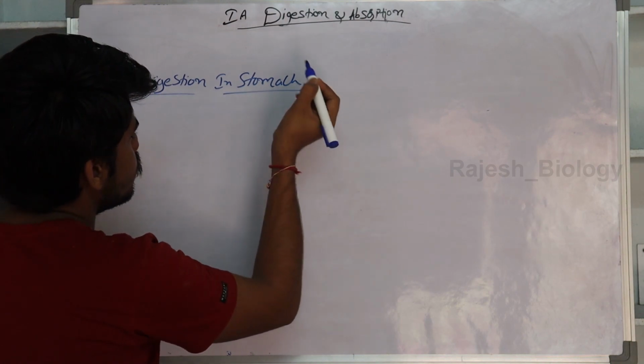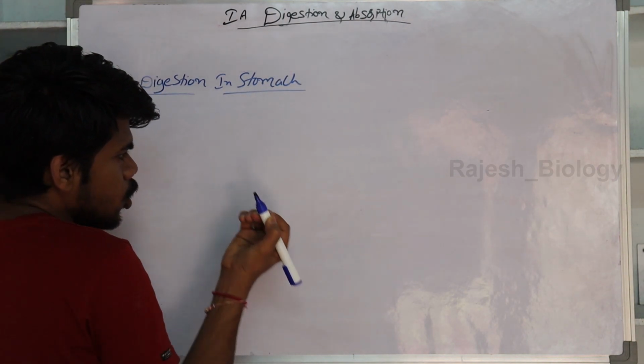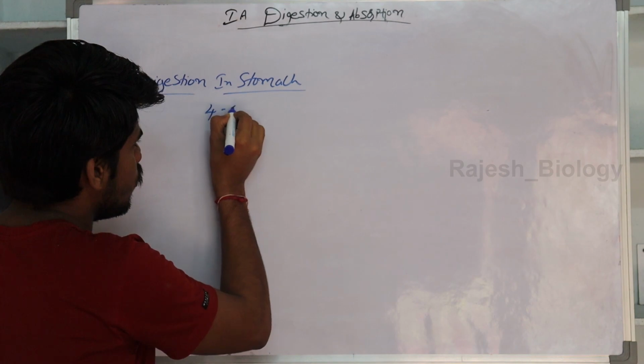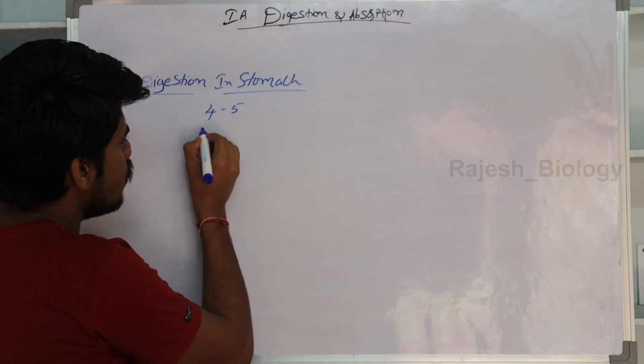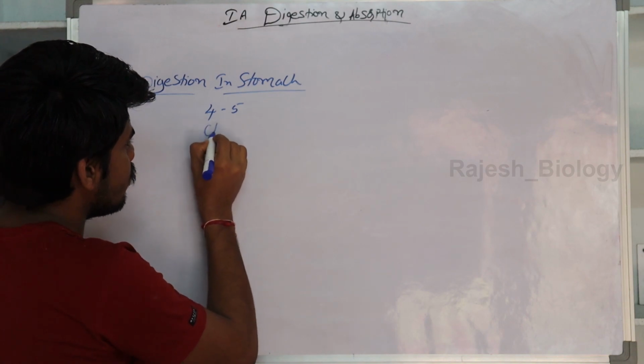Digestion in stomach. Stomach stores food for 4 to 5 hours, and it mixes the HCl with the food by the churning movements.